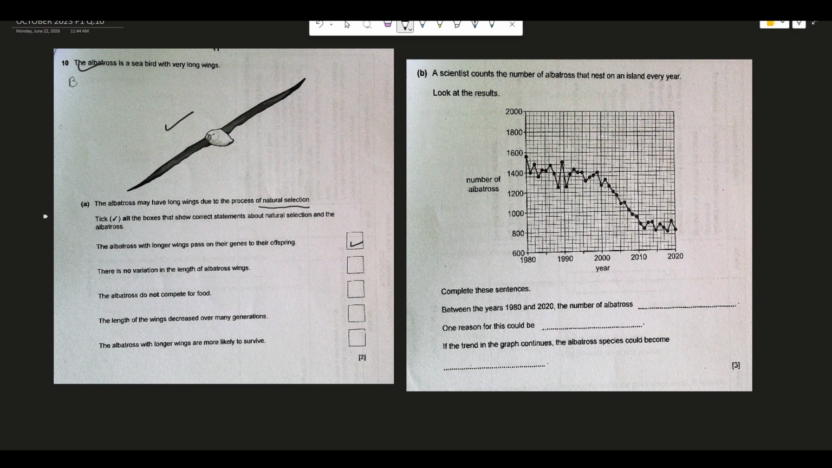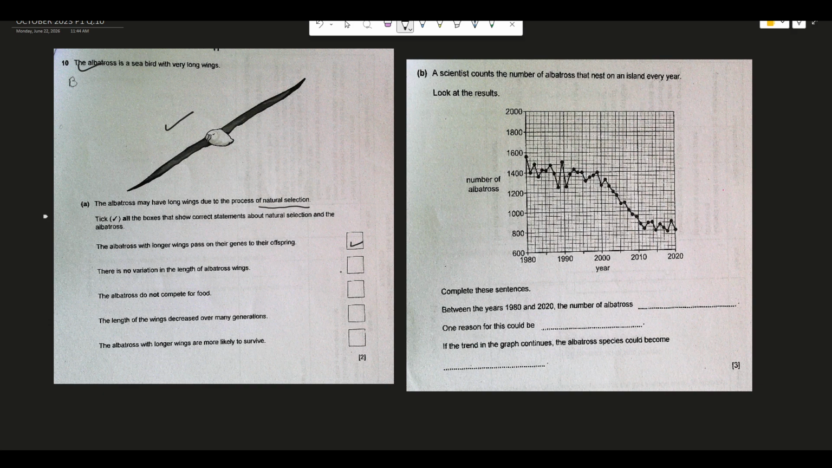Then the second statement is there is no variation in the length of the albatross wings. Now this is not correct, because long wings doesn't mean that there won't be variation in the size of the wings. Long wing means there will be some albatross whose wings will not be that long, but it will serve the purpose. So this is not coming under natural selection, so I don't want to put a tick mark on this. Then the third statement is the albatross do not compete for food.